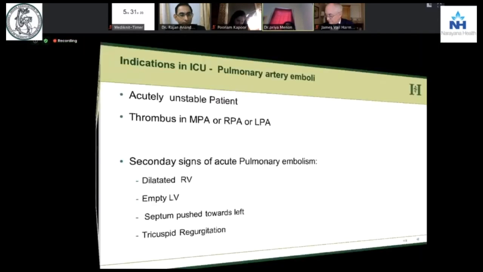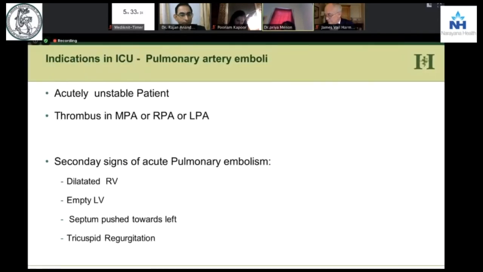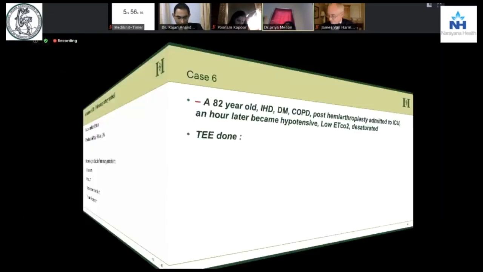So, next case. After orthopedic surgery or so, you have patients who suddenly get dyspneic, who are very unstable, and you think about pulmonary artery embolism, maybe in the main pulmonary artery or the right or the left. The secondary signs of an acute pulmonary embolism are a dilated RV, an empty LV, a septum which is going towards the left, and a tricuspid regurgitation. So let's see this case.